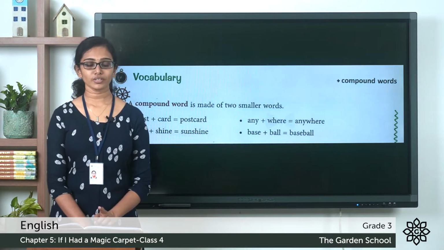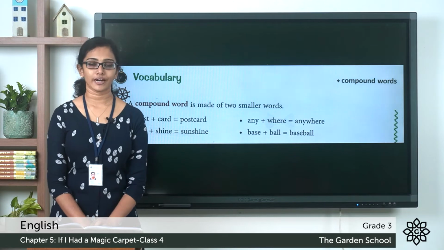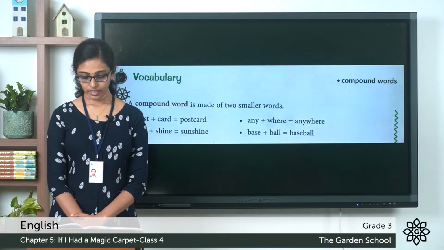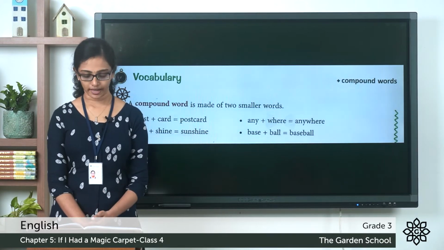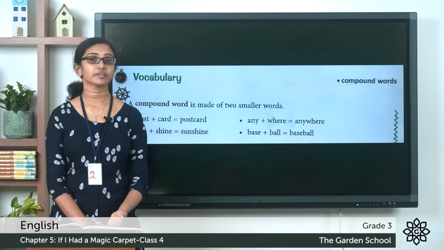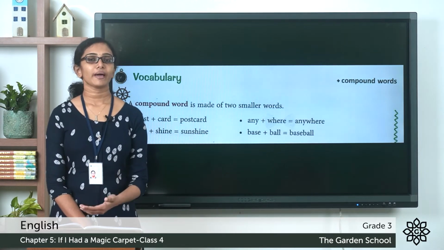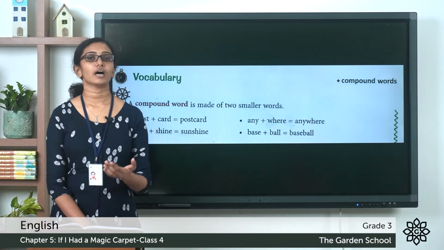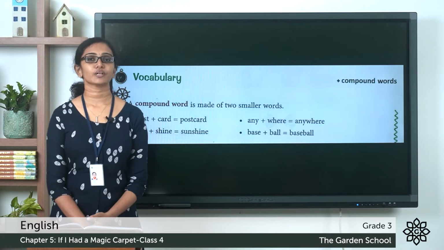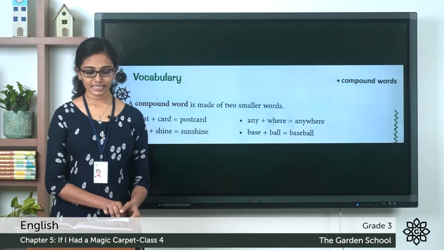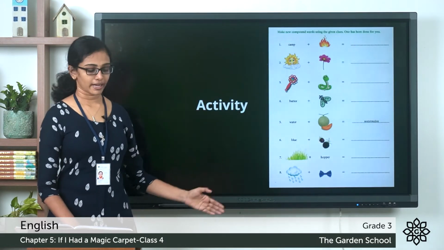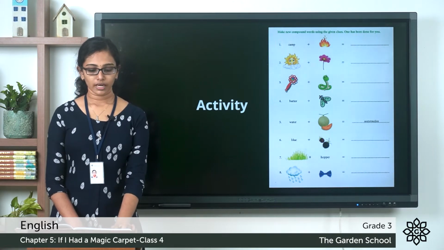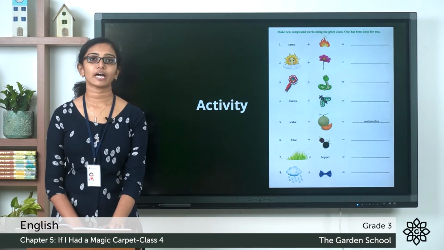When you combine post and card, you get the word postcard. When you combine sun and shine, you get sunshine. When you combine any and where, you say anywhere. And similar to that, when you combine base and ball, you call it baseball. Basket, ball, basketball. Rain, fall, rainfall. So these are some examples of compound words. Now on page number 76, you can see this page. This one you can do as an activity now. Make new compound words using the given clues. One has been done for you.